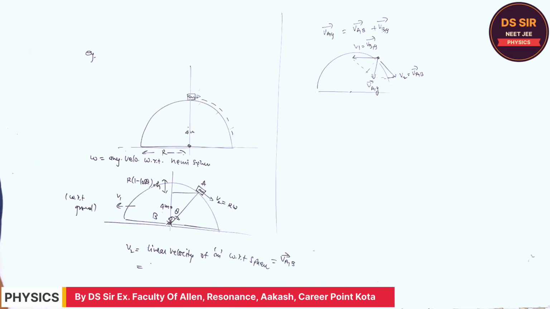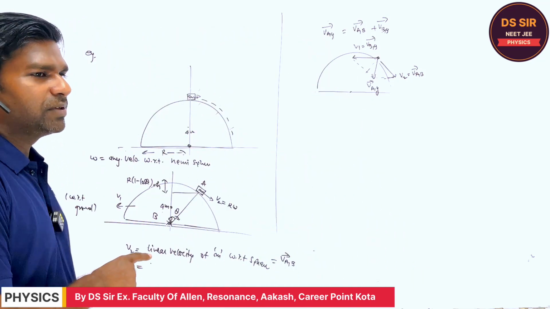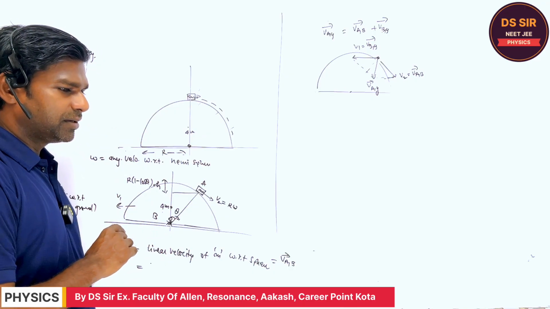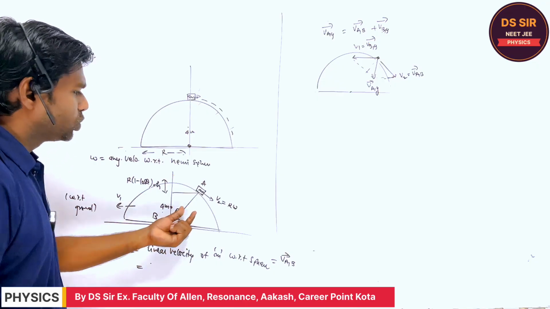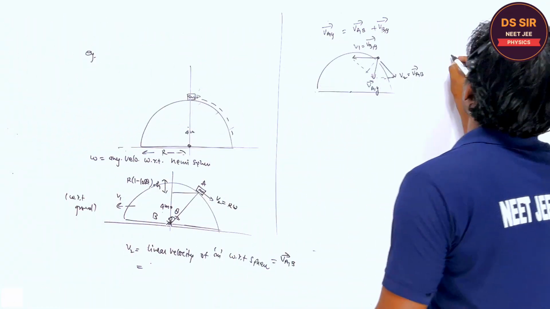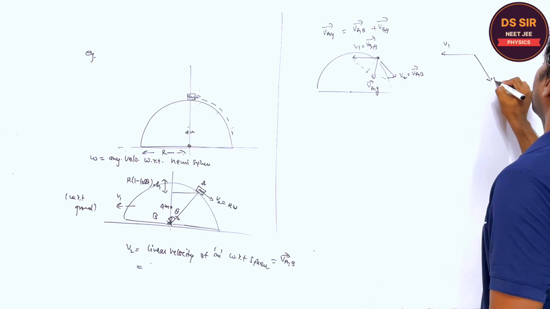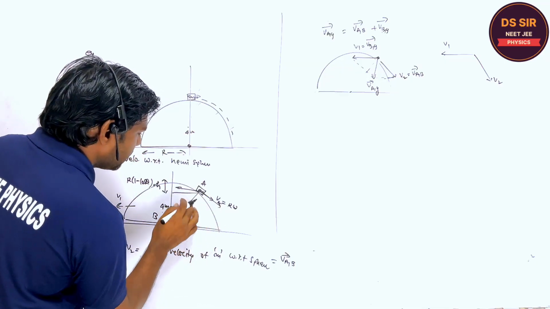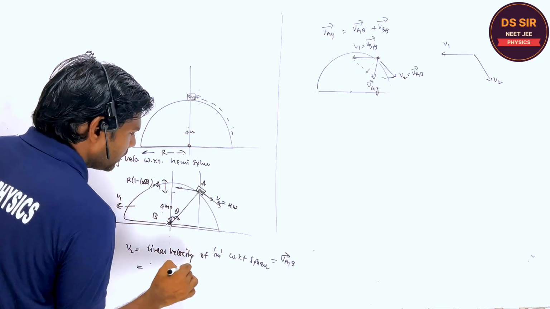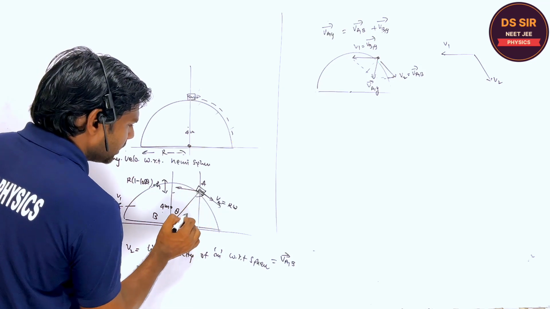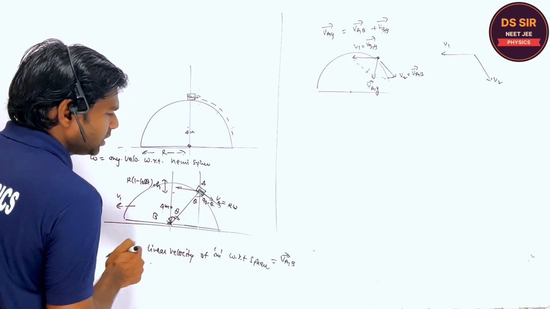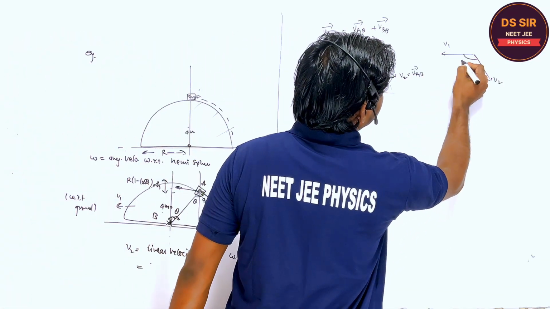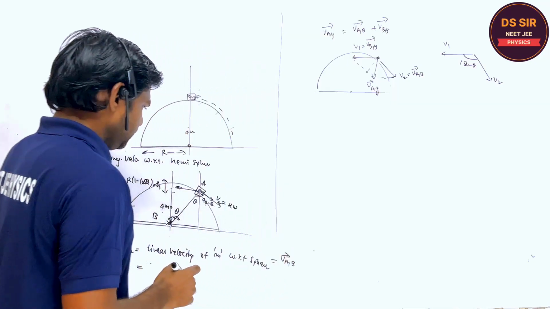Should I explain this once again? Should I repeat it? Okay. So how to find the resultant of two velocities? If this is the v1 vector and this is the v2 vector, what is the angle between them? Can you tell? Say this is theta, right? This is theta, and this is 90 minus theta. So the angle between them is 90 plus 90 minus theta. So this angle is 180 minus theta. Is it clear or not?